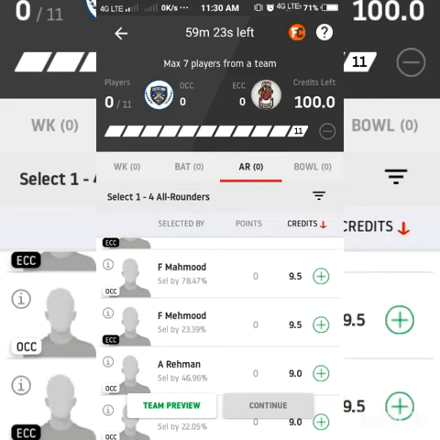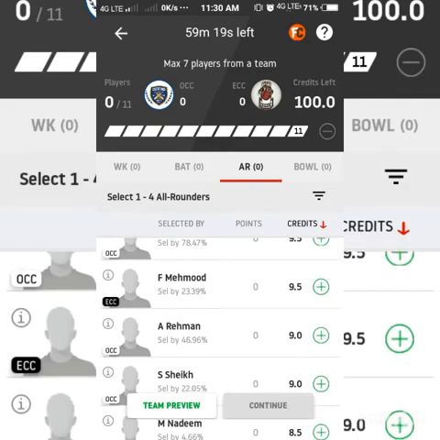He is also an important pick only. 22 matches, 382 runs, 26 wickets. So try to go with them. These are main players as I am reading the stats of the players. A Rahman, 72 matches, 168 runs, 86 wickets, and he is a very important pick, and he is a very good attacking batsman also.